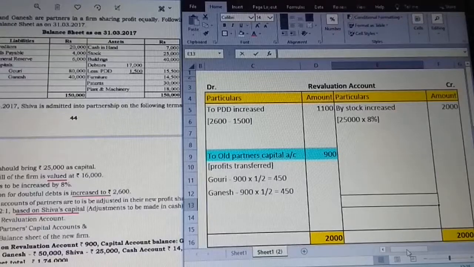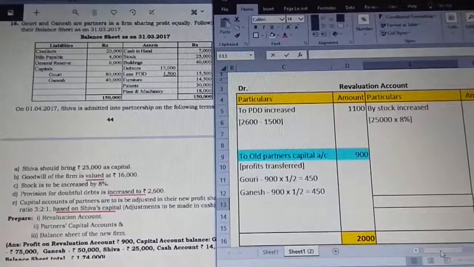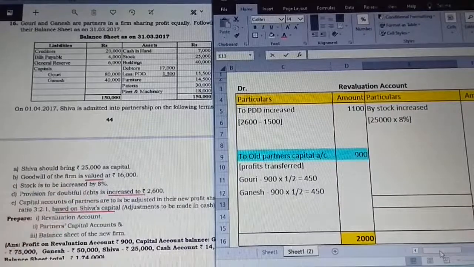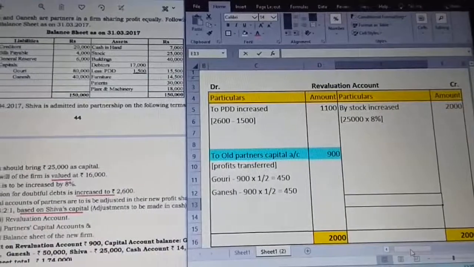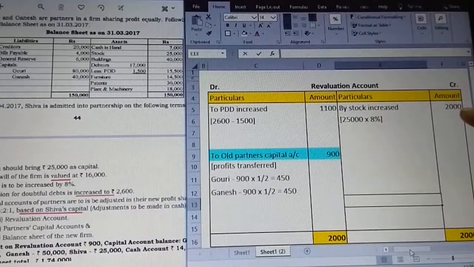Now coming to the revaluation account, I have already done it because it's very simple. It's just the common thing which we calculate again and again. Let us observe, we have only two adjustments from the question. The third adjustment is that stock is to be increased by 8%. The asset is increased, so it goes on the credit side. I've taken it on the credit side and calculated the value, so I get 2,000 as the stock increase.